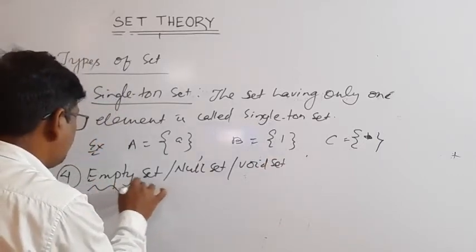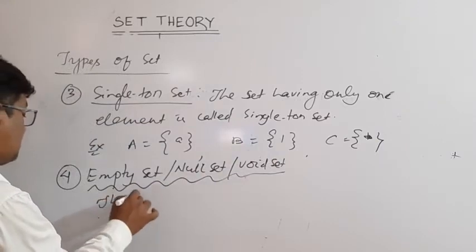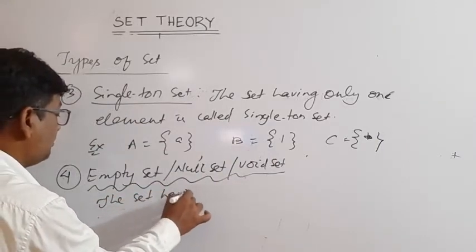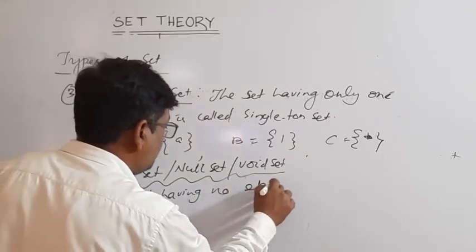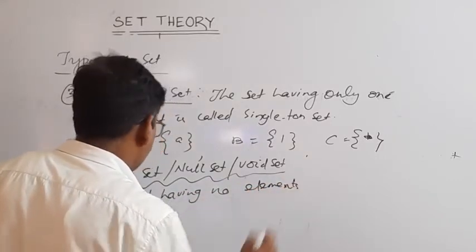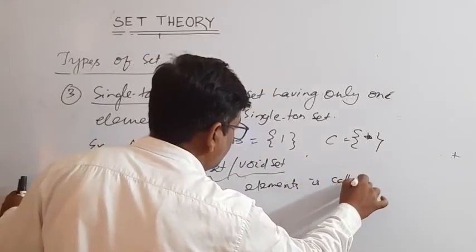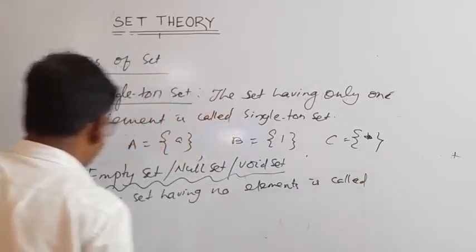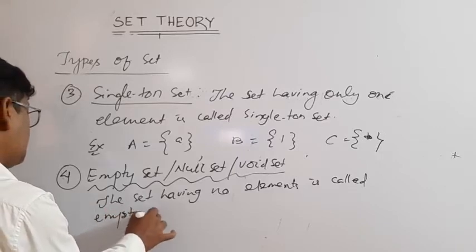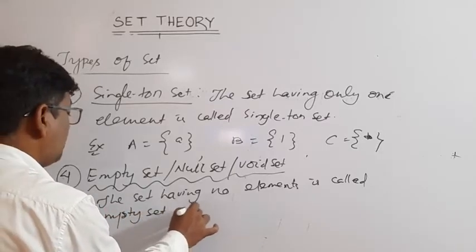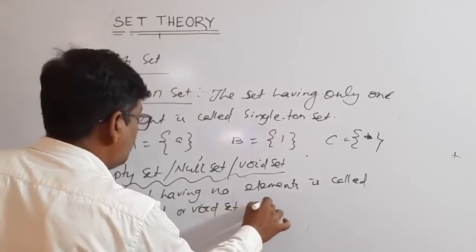The set having no elements is called an empty set, or void set, or null set.